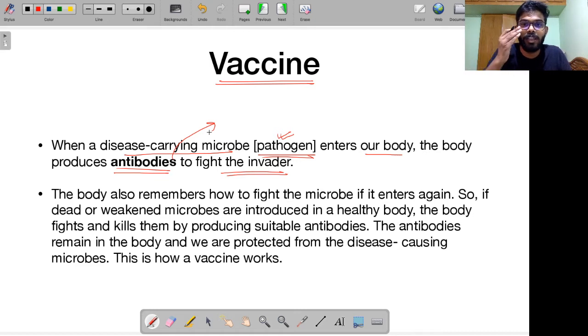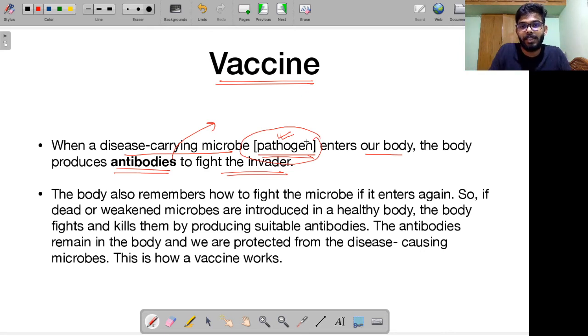Although it is given over here, I will make a comprehensive course on the immune system because it's very crucial given the concern on public health around us right now. So we'll be talking about the innate immune system and the adaptive immune system. Antibodies are usually not produced right away. It takes around 10 to 14 days for your body to start producing these antibodies. They are also called immunoglobulins. Anyway, when a disease-causing microorganism enters our body, our body's defense mechanism starts to fight against this pathogen.